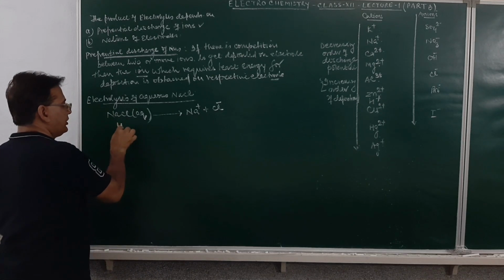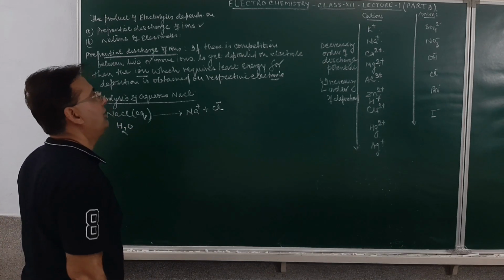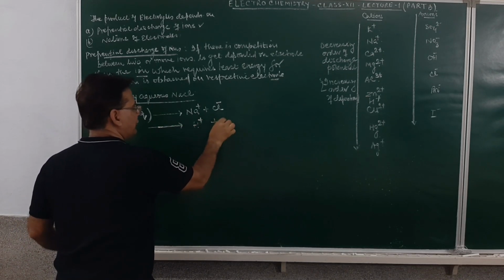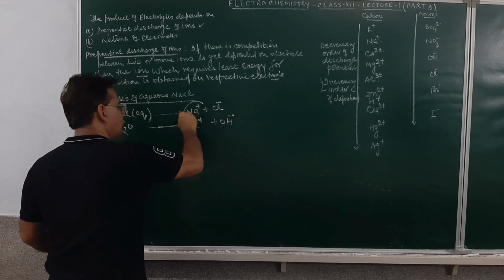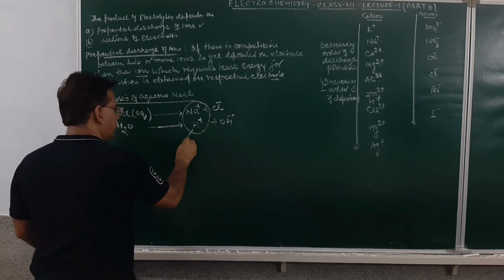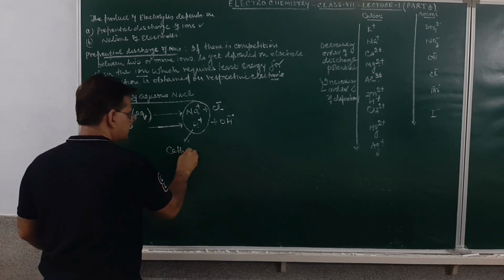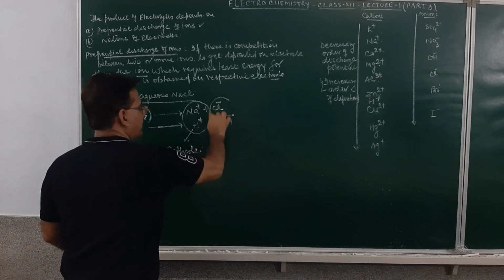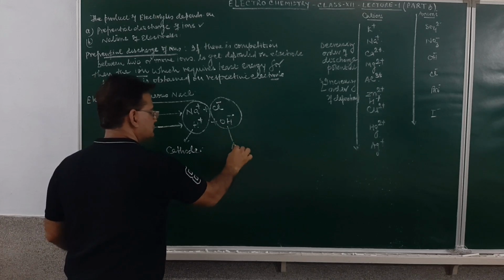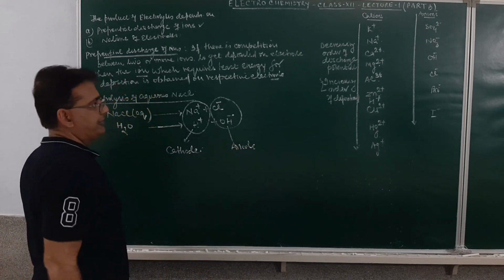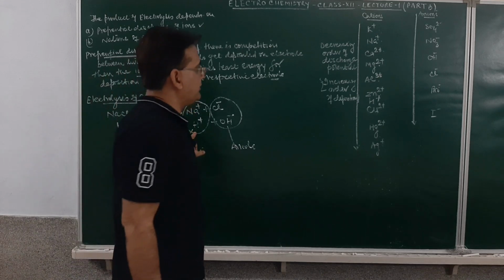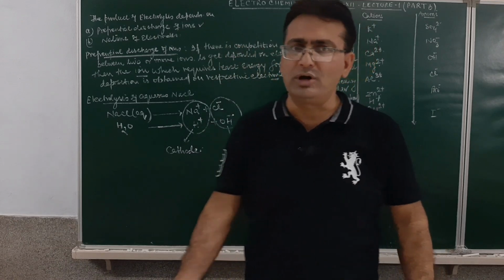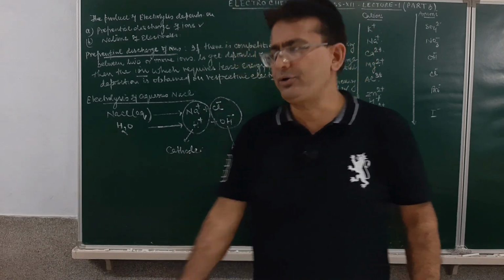Then since it is an aqueous solution, here it will be water. Water will also ionize to form the hydrogen ion and hydroxide ion. Now see very carefully. There are two cations which are ready for deposition at the cathode and two anions which are ready for deposition at the anode. Am I clear? Now between sodium ion and hydrogen ion, which is lower in the series? Hydrogen ion. So which will get deposited more easily? Hydrogen ion. How? By the gain of an electron.